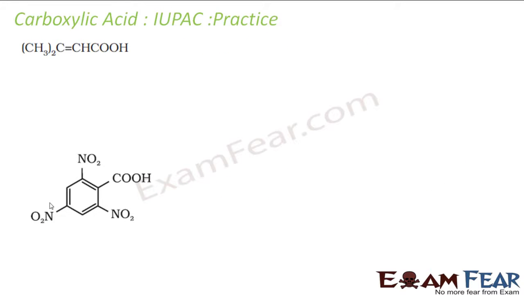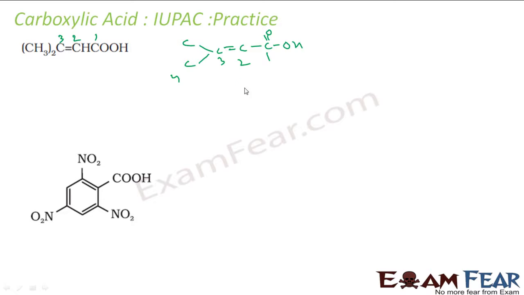Let's take some more. This is position 1, position 2, position 3, and this is position 4 actually. We draw this for a clear understanding. 1, 2, 3 and 4. Correct? This is my straight chain. At 3 I have a methyl and at 2 I have an ene.